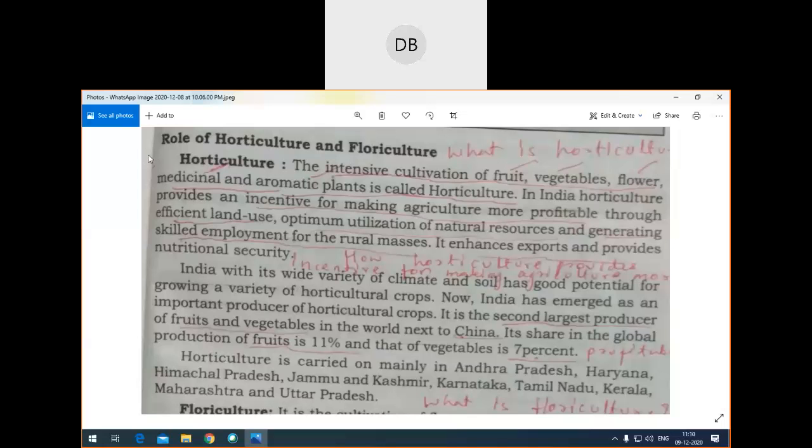So next, children, after that, they have given the names of the states there: Andhra Pradesh, Haryana, Himachal Pradesh, Jammu Kashmir, Karnataka, Tamil Nadu, Kerala, Maharashtra, and Uttar Pradesh. You can randomly take any states.